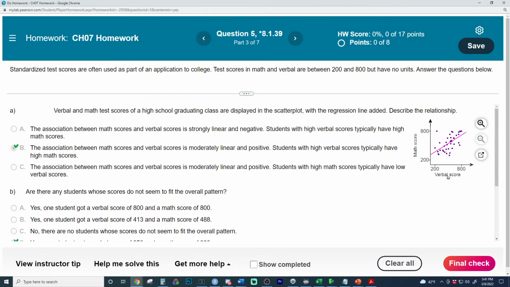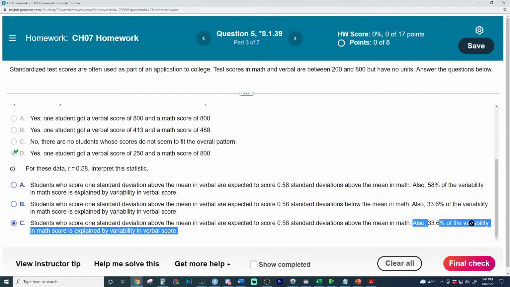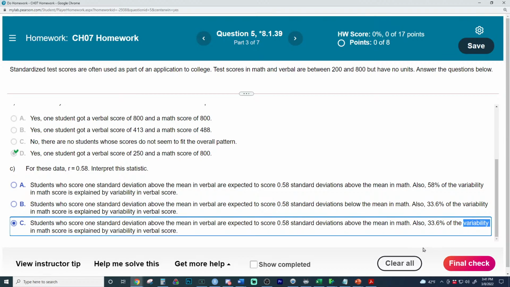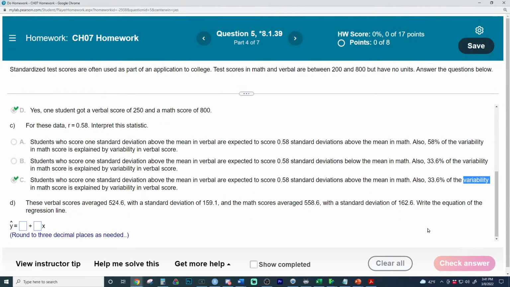Remember, verbal is on the X-axis, math is on the Y, so it is just the same as saying 33.6% of the variation in math scores is explained by the variation in verbal. And these are synonyms. Variation and variability are just synonyms. So long as we haven't looked at it improperly, we got the right answer. Next, we see here, write the equation.